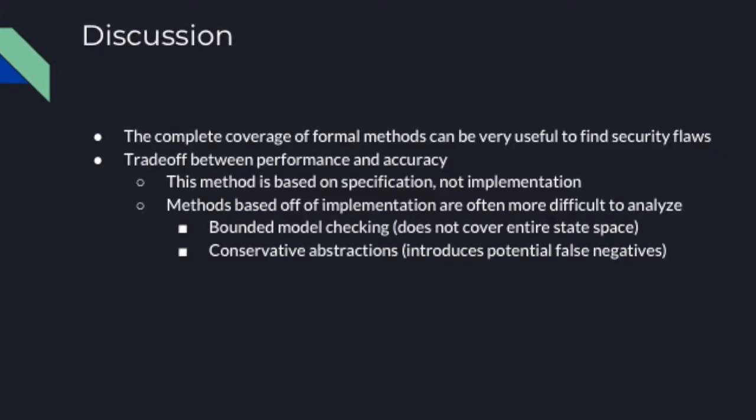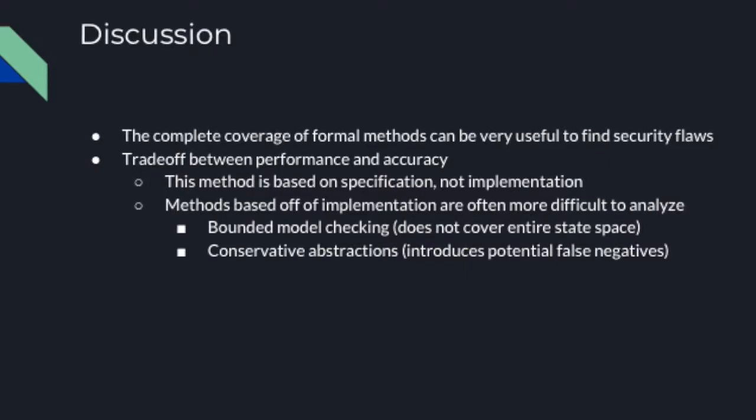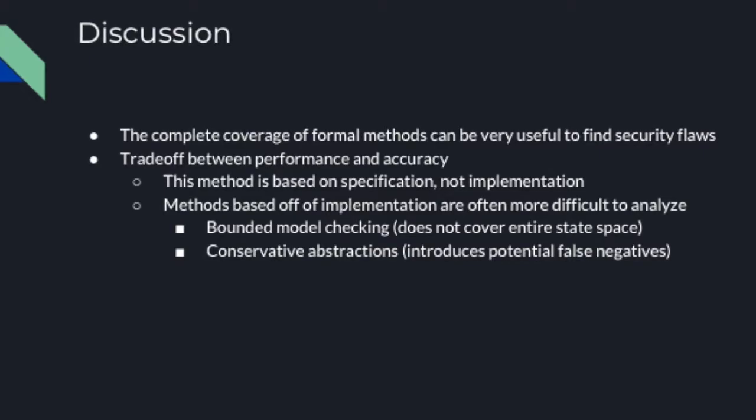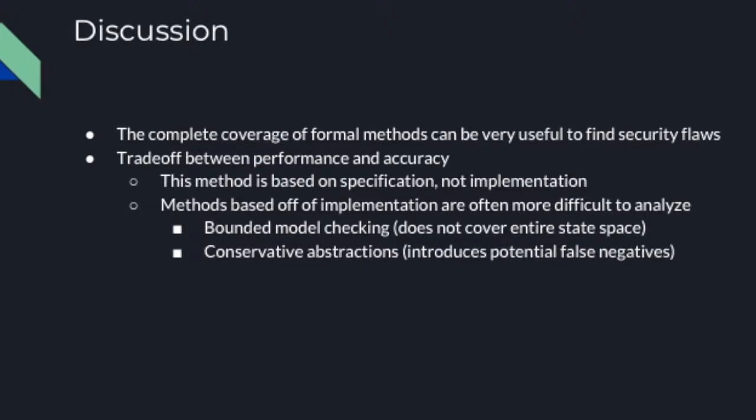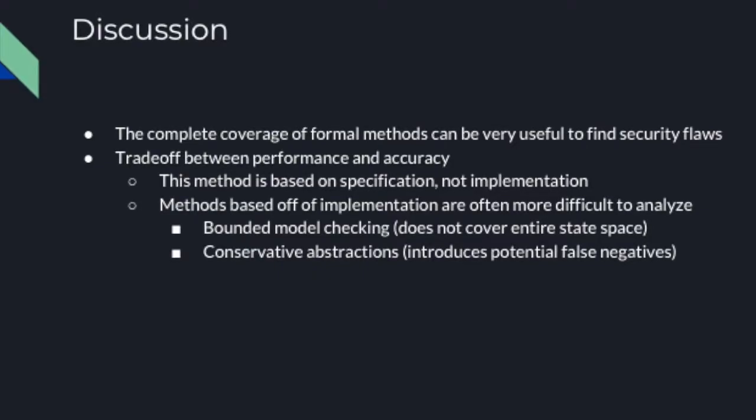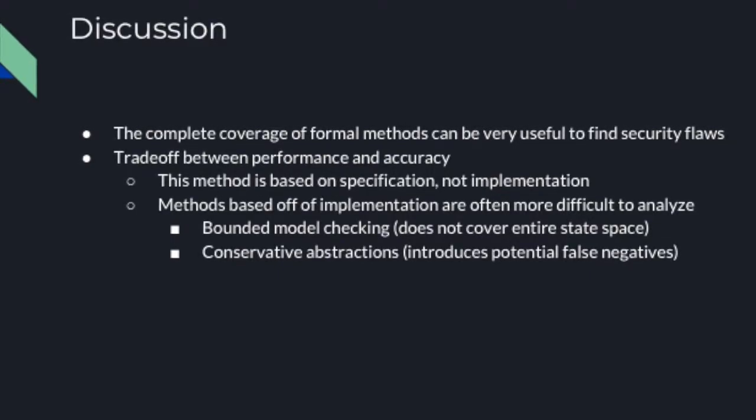And then another project that I worked on used a mathematical model that used conservative abstractions. So rather than including all the detail of the implementation of the model, it would create convex polygons that would include all of the behavior that the model could actually do, in addition to additional behaviors that were not actually possible. So this introduced some potential false positives that would essentially give an engineer or scientist additional work to analyze whether potential threats were real threats or simply false alarms.